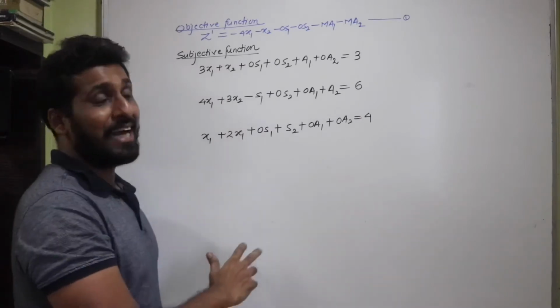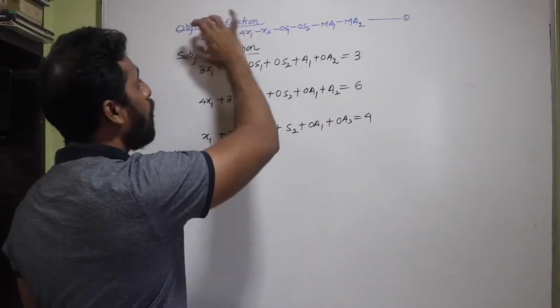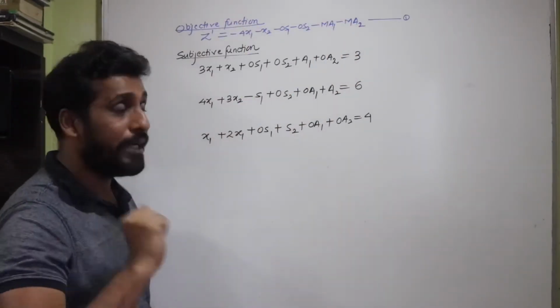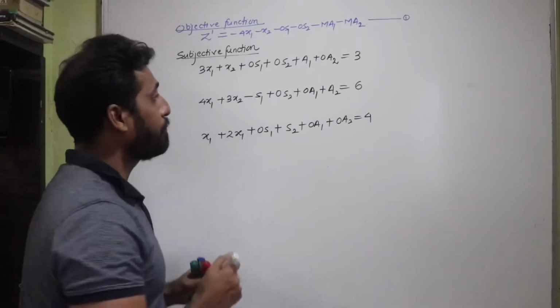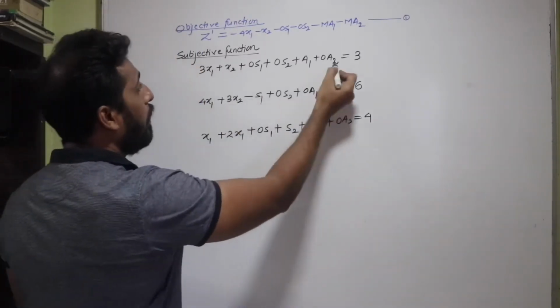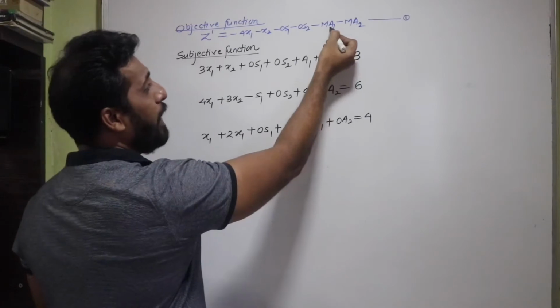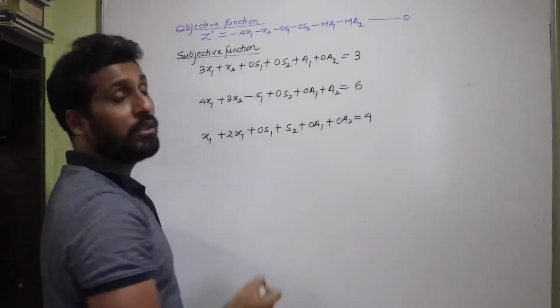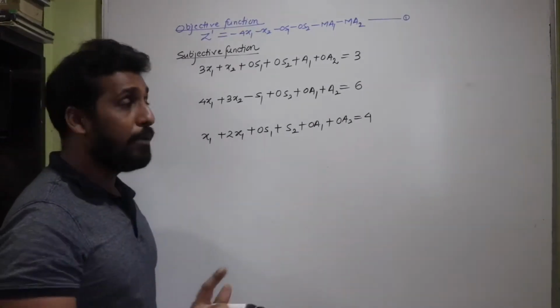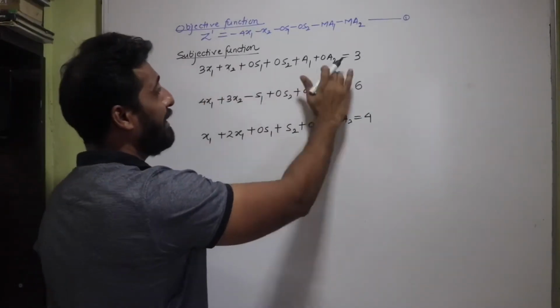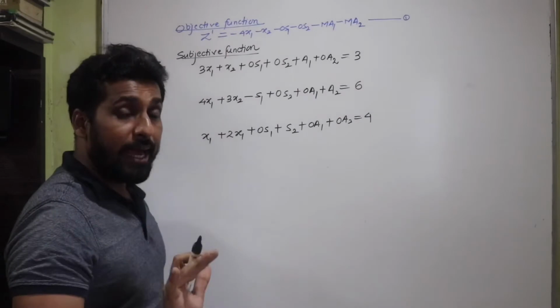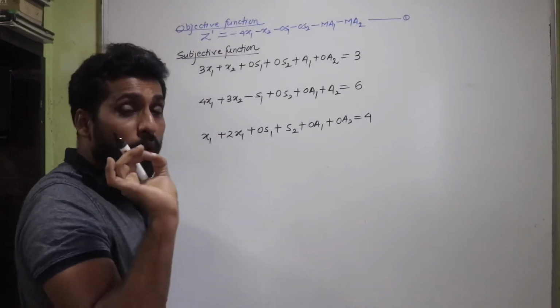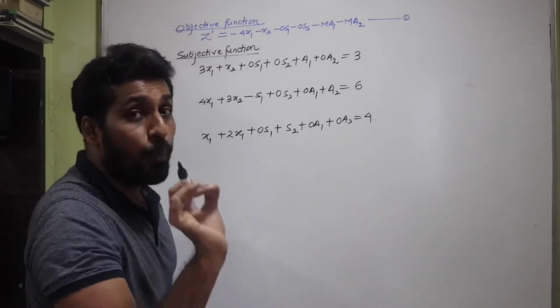So as I said, I'm going to remove these big penalties from the objective function, and how it can be achieved. Take a look. Over here I can see Ma1, it can be removed from this a1 by multiplying this entire equation with M. So I'm going to multiply this first constraint function throughout by M, and take a look at one very important task I'm going to perform here.